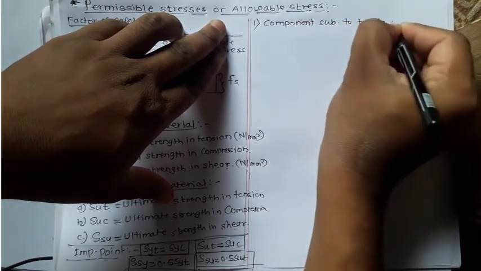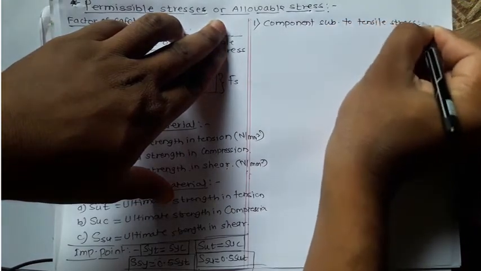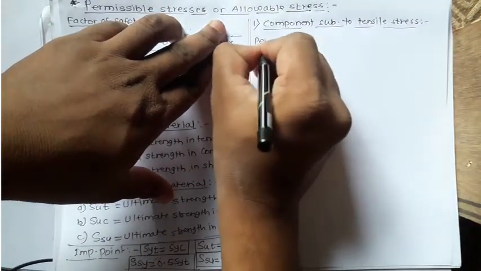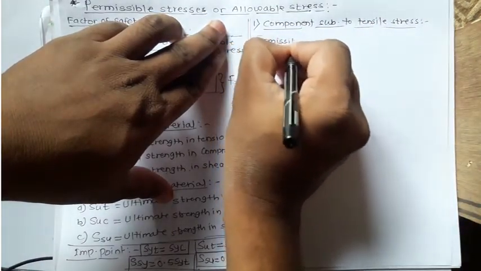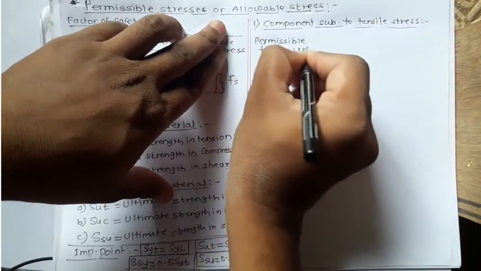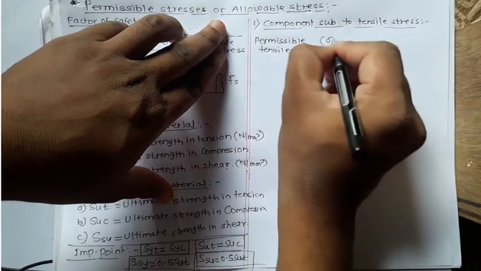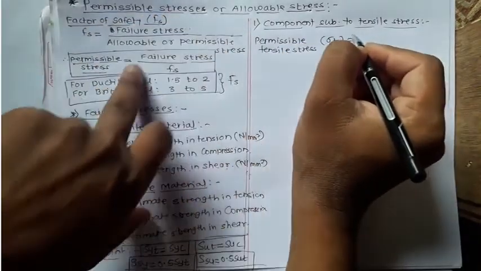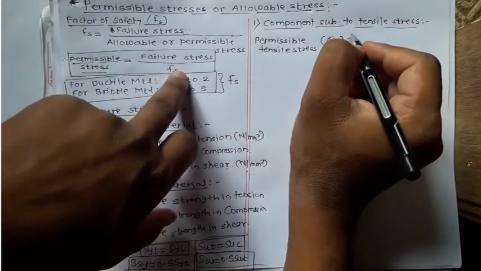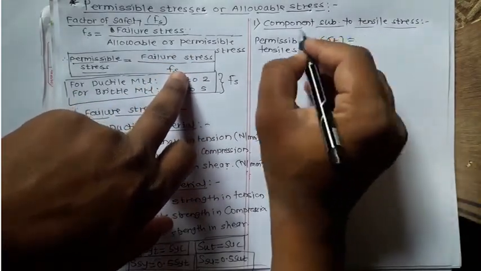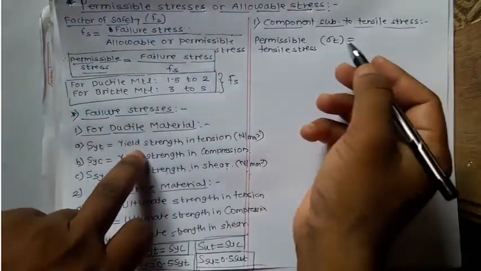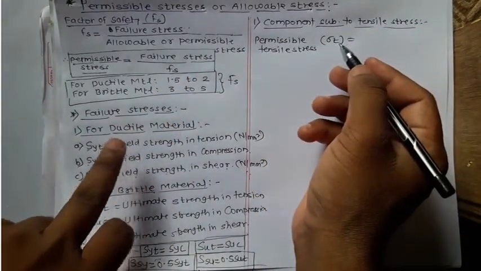Now if the component is subjected to tensile stress, we must find the permissible tensile stress, denoted by sigma t. Permissible stresses can be calculated using this ratio: failure stress upon Fs. Remember that if the component is subjected to tensile stress, what must be the failure stress? It depends on the material.